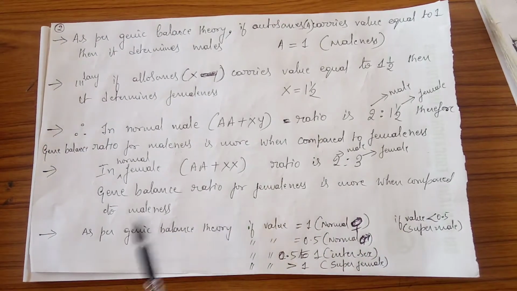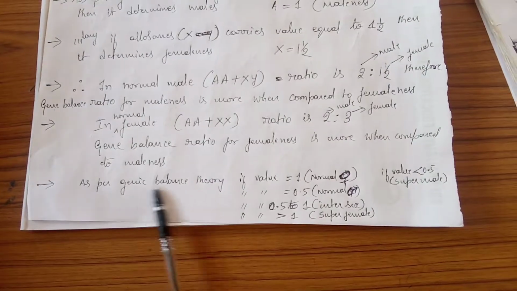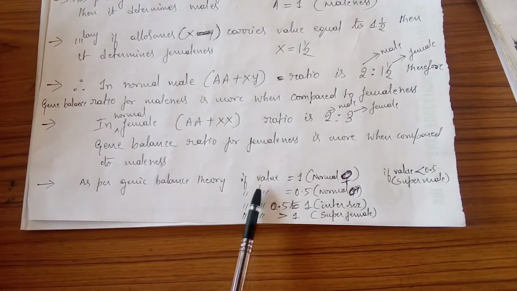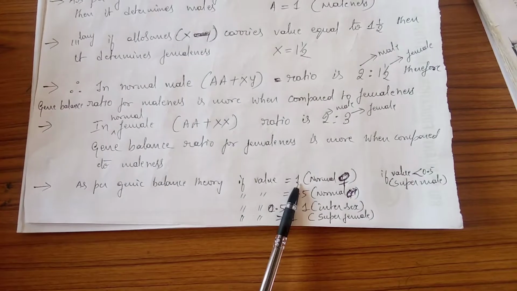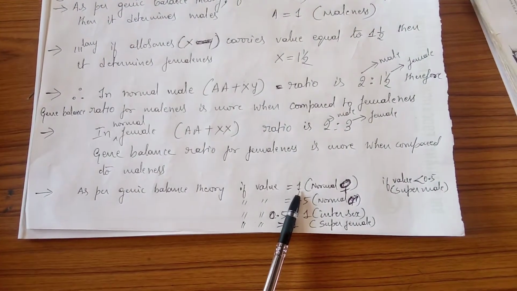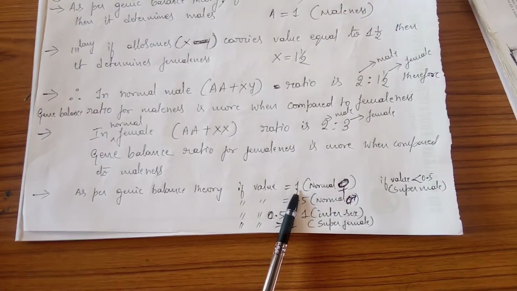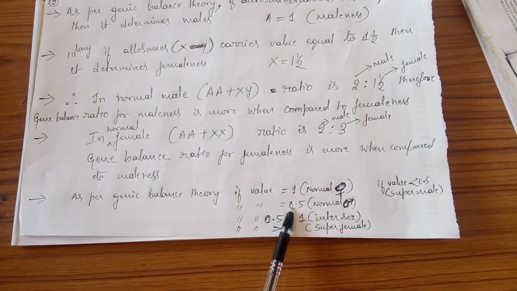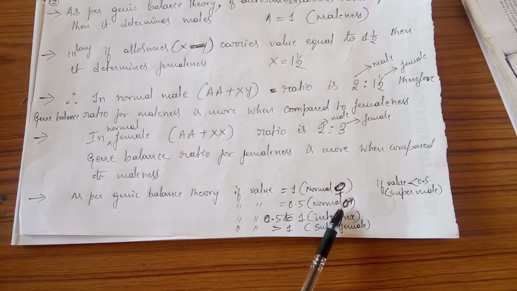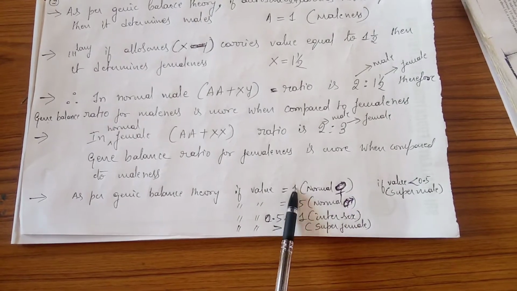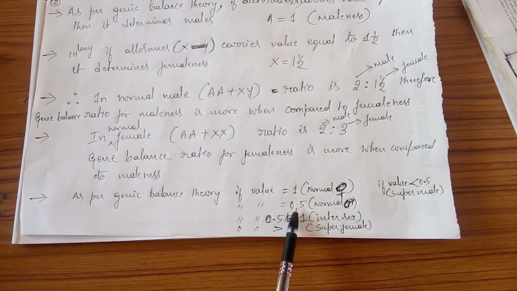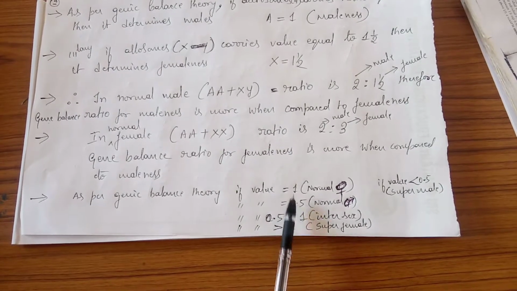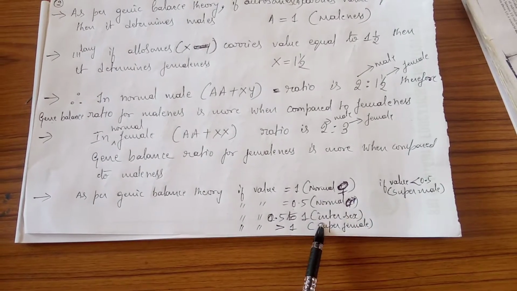Now finally, we'll go for what exactly the genic balance theory is. From all these aspects we come to know that if the value coincides exactly with 1, it is a normal female. If the value coincides with 0.5, then it is a normal male. If the value is between 0.5 and 1, then it is called intersex.